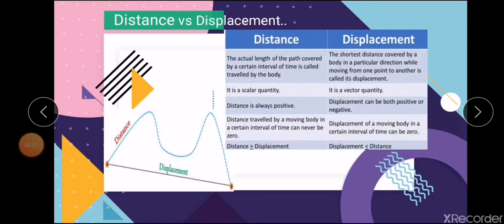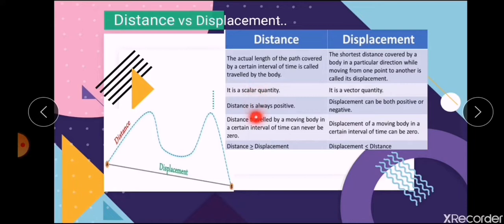If distance and displacement represent the same thing, then what is the difference between them? When you see the figure, you want to travel from A to B. This is the distance and this is the displacement. Distance is the actual total path you have to travel, whereas displacement is a shortcut you are going to take. That is the basic difference. Now coming to other differences, distance is a scalar quantity whereas displacement is a vector quantity, which means distance has magnitude only but displacement has both magnitude and direction.